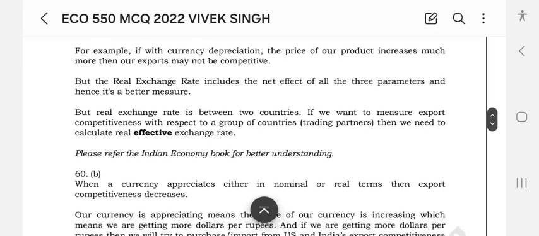Real exchange rate is between two countries. If you want to measure the export competitiveness with respect to a group of countries, trading partners, then we need to calculate the real effective exchange rates.